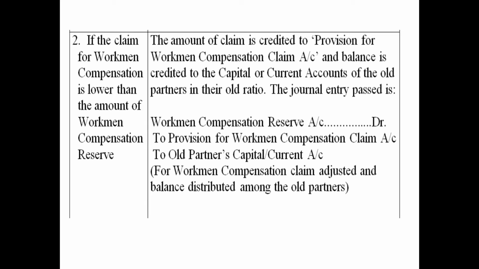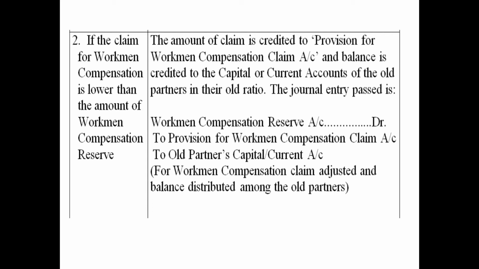But in the second case, if there occurs a claim, that means some mishappening happens and the firm is required to pay certain compensation to the employees, and if the amount of claim to be paid or to be met is less than the amount of reserve, so in that case the amount of claim will be paid out of such reserves, and the surplus, the excess amount which will be left in the reserve after paying the claim, will be distributed among the old partners in the old ratio.